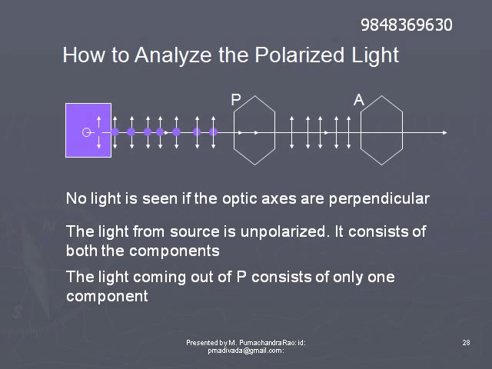This phenomenon can be explained using an analogy of a slit and rope, which we are going to analyze. Now, the light between the source and the crystal P is unpolarized, as shown below. And the light between the Polaroid and the analyzer is polarized light, which consists of only double arrows.